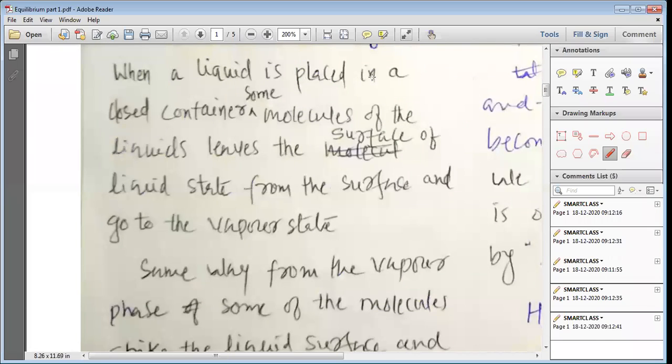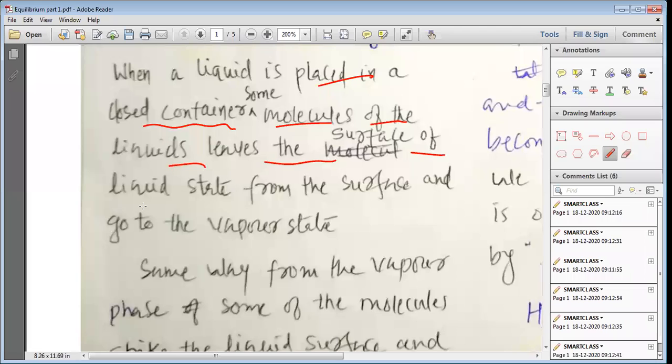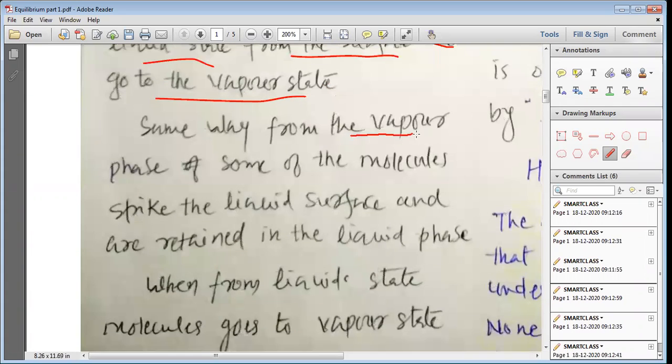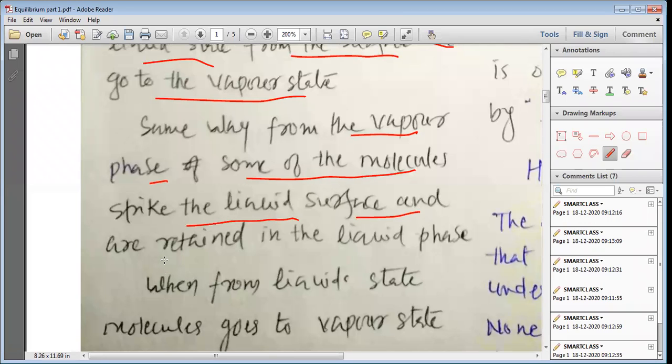When a liquid is placed in a closed container, some molecules of the liquid leave the surface of the liquid state and go to the vapor state. Same way, my dear students, from the vapor phase, some of the molecules strike the liquid surface and are retained in the liquid phase.